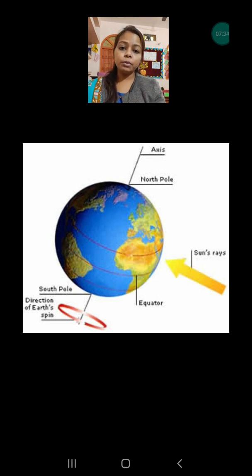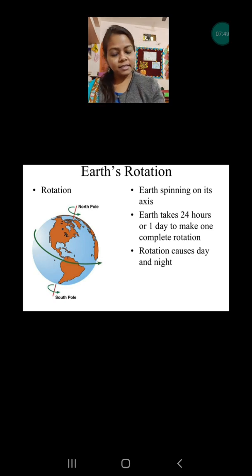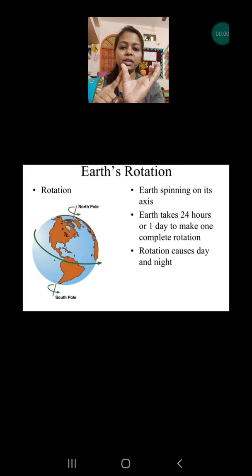And the direction of the movement of the earth in rotation is from west to east. Now, what happens due to the rotation of the earth? First, the earth is spinning. What is rotation? The earth spinning on its axis is called rotation. Second, which I have not discussed, sorry for that, is how much time it takes to complete one rotation. That means if it starts from this point and rotates, and comes again to this point, how much time is taken by the earth? It is 24 hours, which is equal to 1 day. So this is the total time to complete the whole rotation, okay.